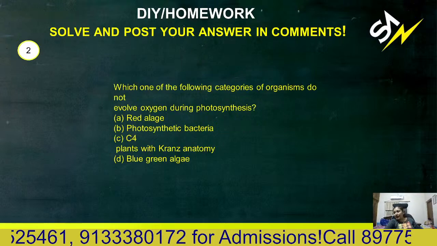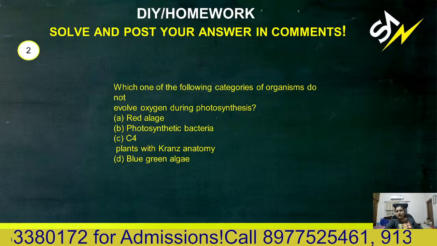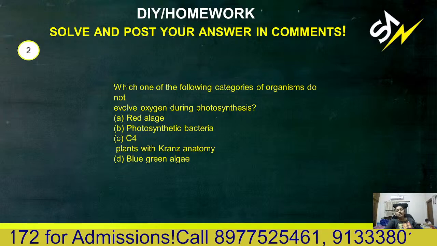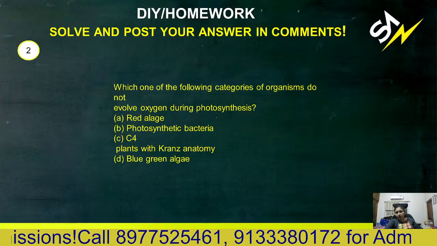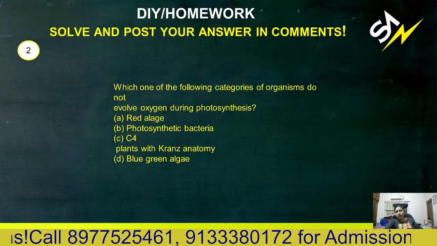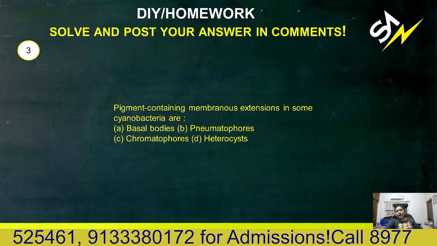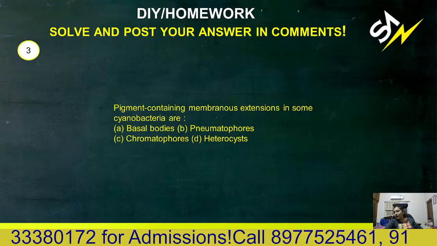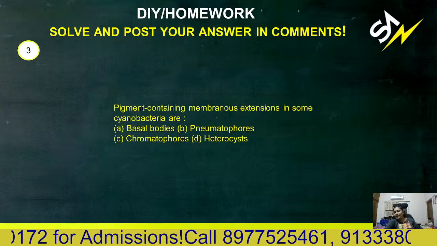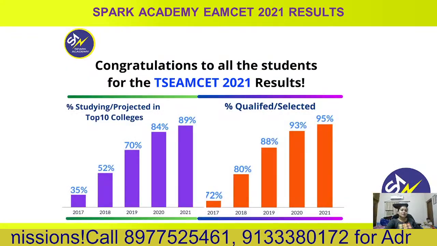Second homework question. Which one of the following categories of organisms does not evolve oxygen during photosynthesis? They cannot evolve oxygen; one of the products is not oxygen. Pigment containing membranous extensions in some cyanobacteria. We have discussed this during the class. Still I am asking, just waiting for your comments.